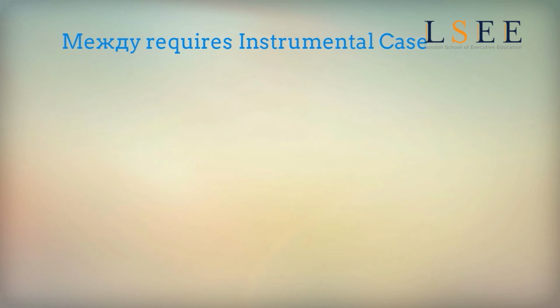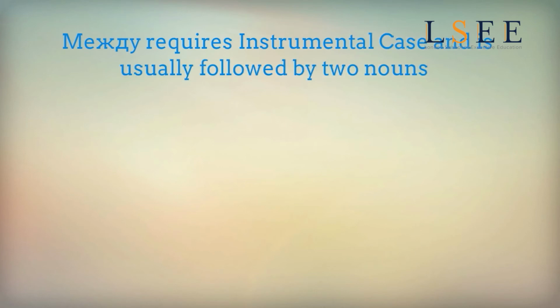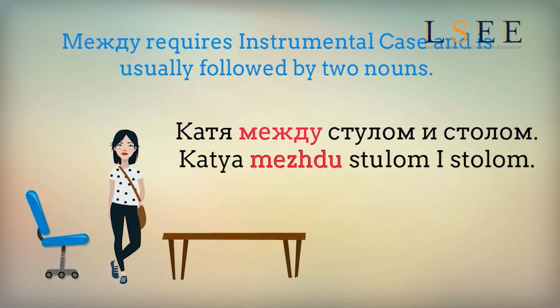Между requires instrumental case and is usually followed by two nouns. Катя между стулом и столом. Катя is between the chair and the table.